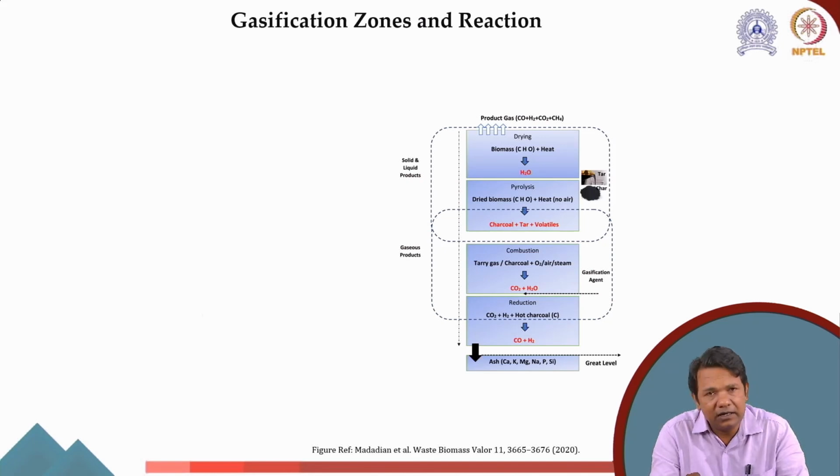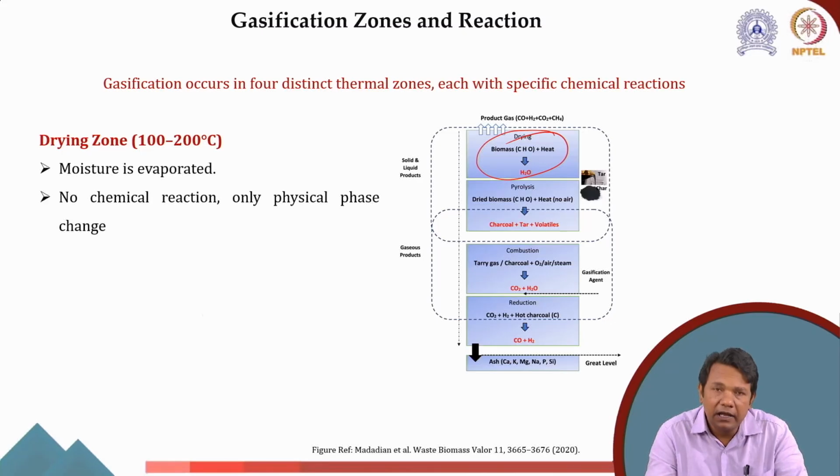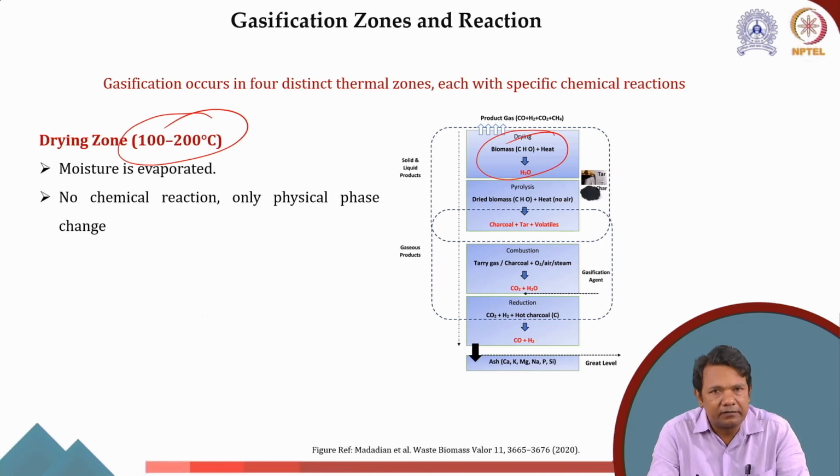As I said, during gasification there are different zones where the biomass is treated. For example, the first zone is drying. This drying zone operates around 100 to 200 degrees Celsius. Whatever biomass we are feeding undergoes drying to remove the moisture content. Because the moisture is only evaporated, no chemical reaction happens, since the temperature range, almost 100 to 200 degrees Celsius, is quite low.